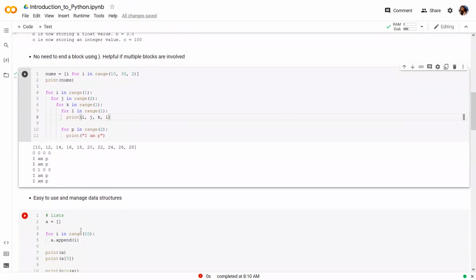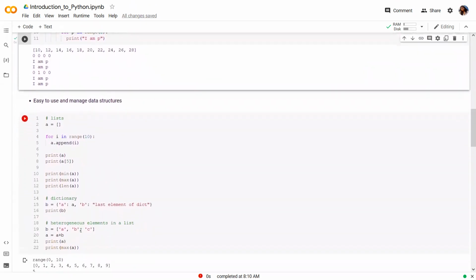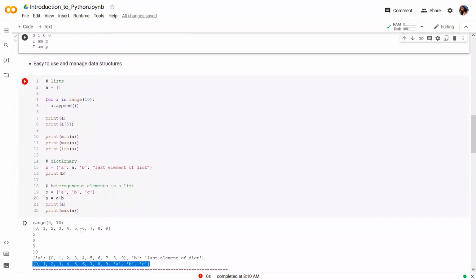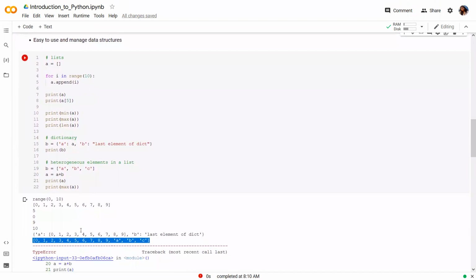The third thing is that Python provides many data structures which are quite flexible and easy to use. Let's talk about two of the main data structures provided in Python. One is the list and the other one is the dictionary. A list is like an array storing a set of elements. The good part is that these elements may be of different data types.